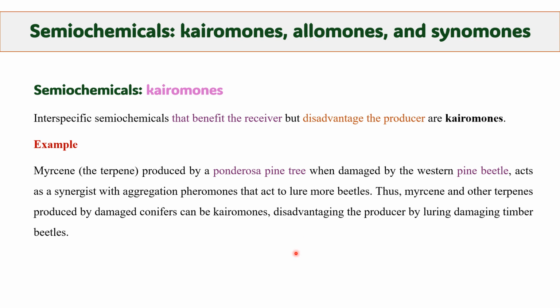So in this way, the tree is being damaged and the beetles are benefited. So myrcene is a kairomone. This myrcene and the terpenes produced by damaged conifers can be kairomones, disadvantaging the producer by luring the damaging timber beetles.